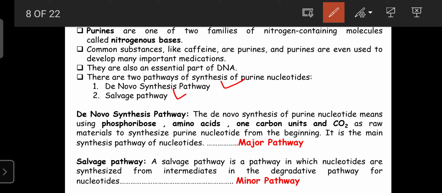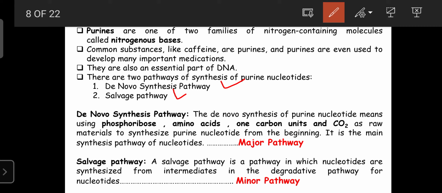Those are intermediate compounds of the purines, or after metabolism of the nucleosides, certain intermediate compounds are produced. Those intermediate compounds are utilized for the synthesis of purine, and that pathway is known as the salvage pathway, which is considered the minor pathway.